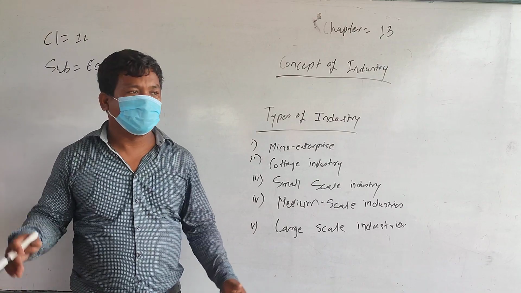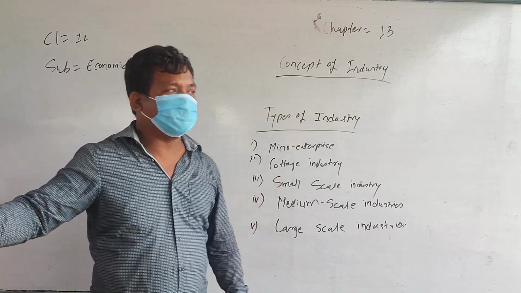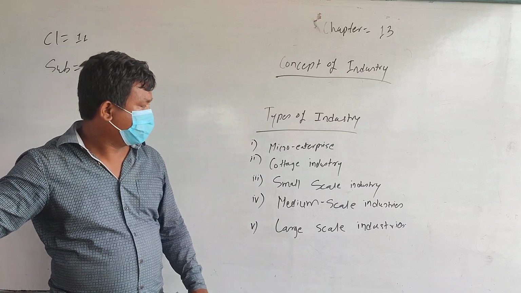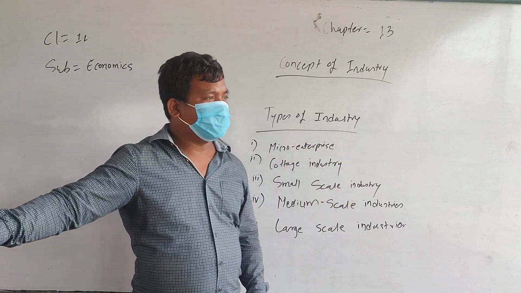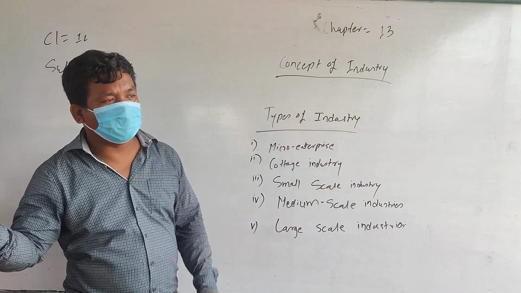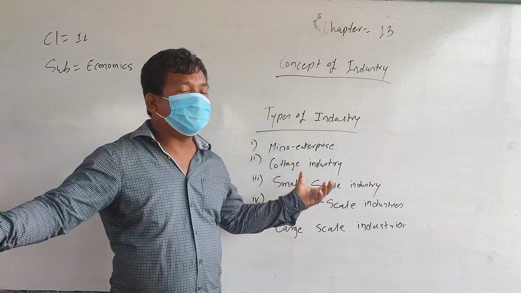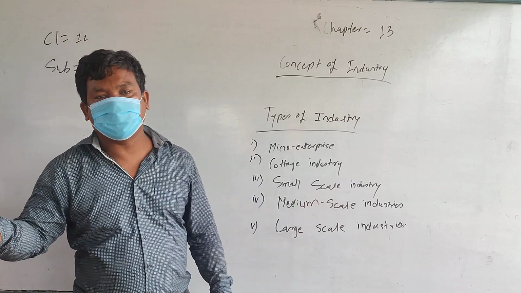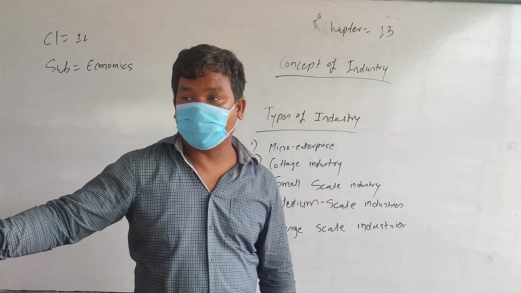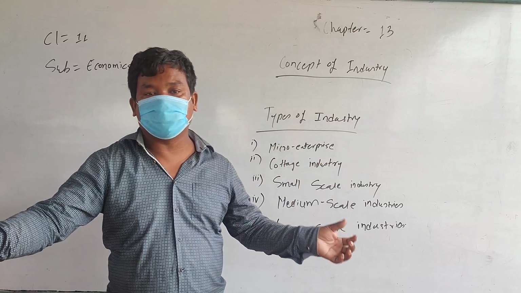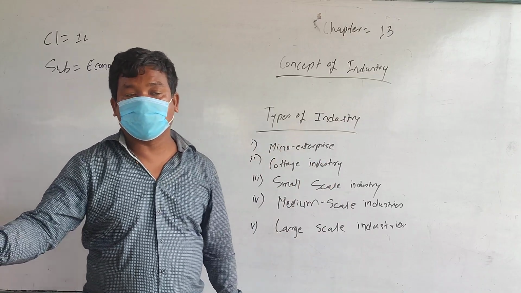Those enterprises which are formed under the prism of industry are micro enterprises. This type of industry is small in nature. It should be established with a capital investment of only up to 20 lakhs, not more than 20 lakhs, and there should be a maximum of 9 workers, not more than 9 workers.